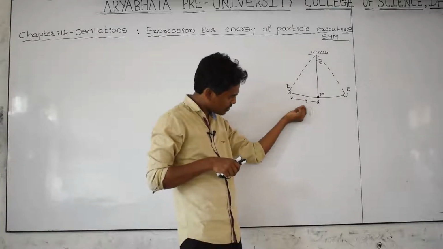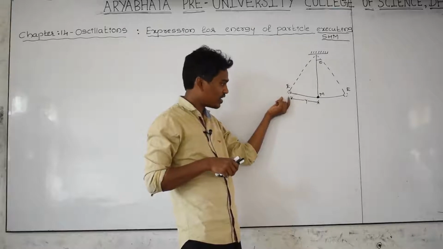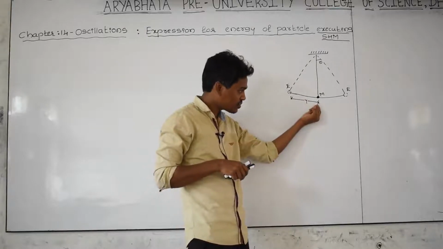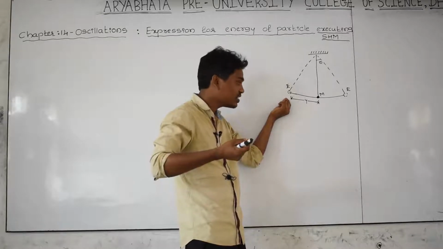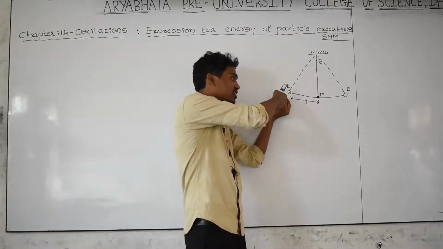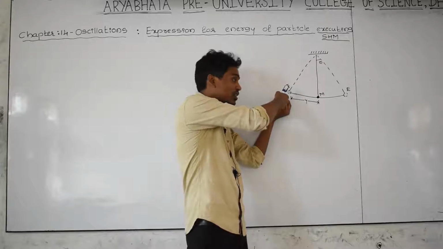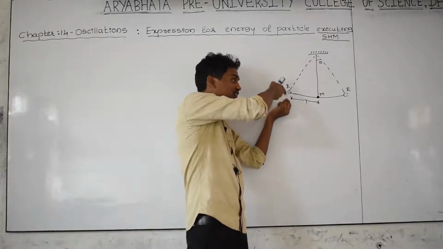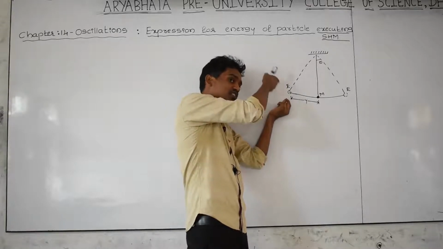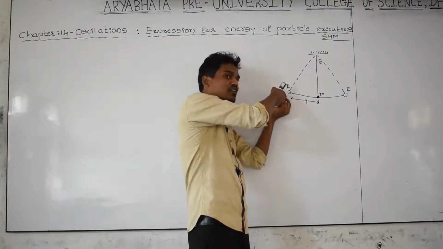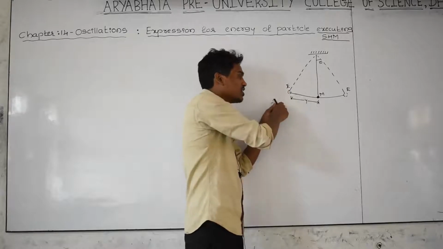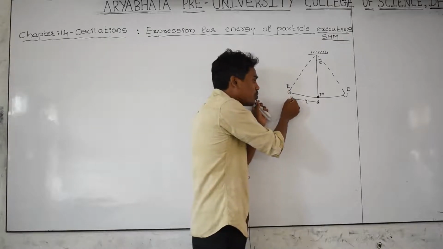Just pull the body to a certain point and release it. Just pull the body to a certain point and don't release it immediately. The object is still in your finger, so the object is at rest. Which energy is stored in the body? Potential energy.